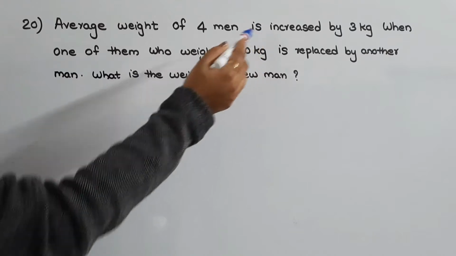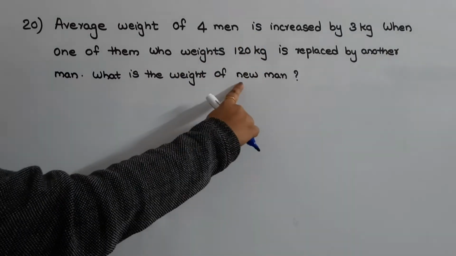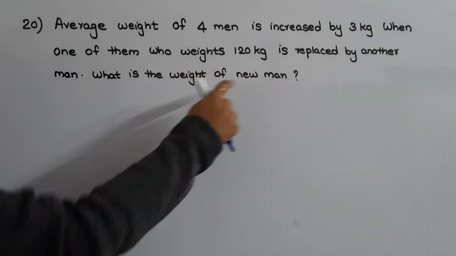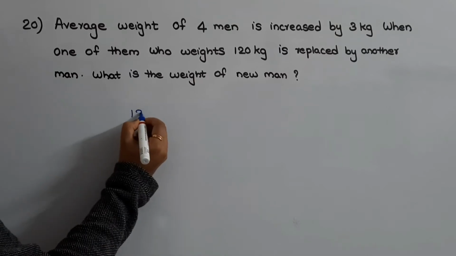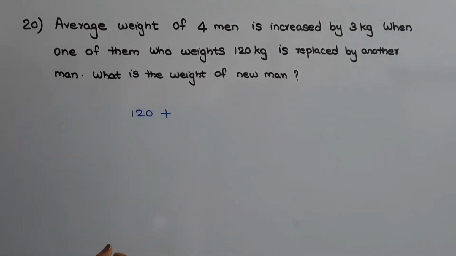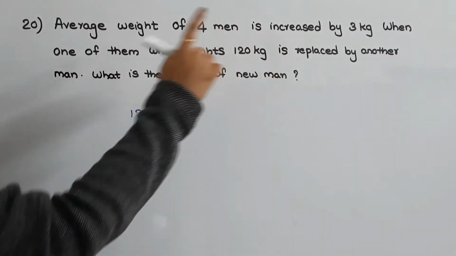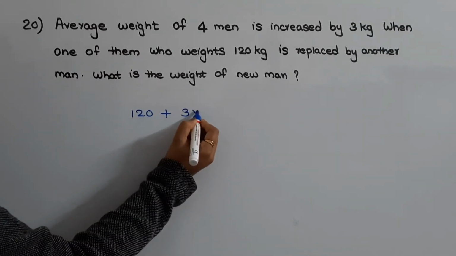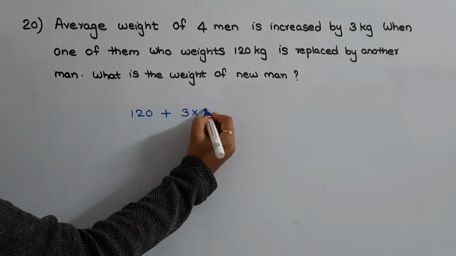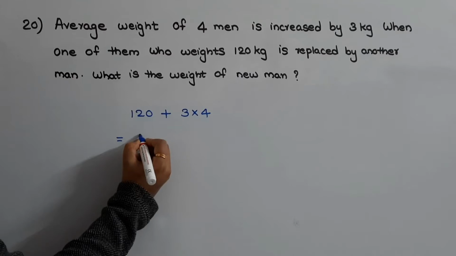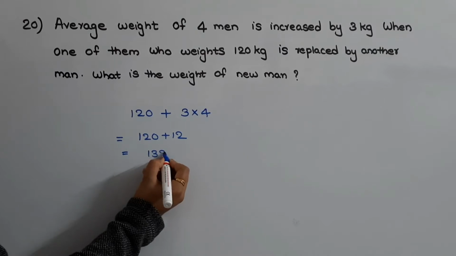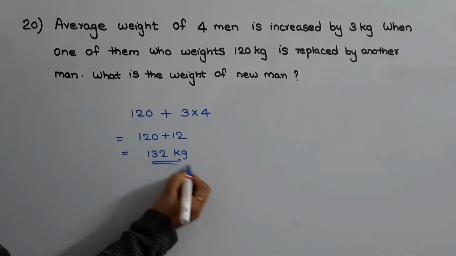So here the average weight is increasing, which means the weight of new man is more than the weight of old person, okay. So the weight of new man will be equal to 120 plus increase in the weight, okay. Here increase in average is given as 3. So the increase in weight will be 3 into number of men, okay. So the increase in weight will be equal to increase in average into number of men. Number of men is 4, okay. So the weight of new man will be equal to 120 plus 12, that is equal to 132 kg, okay. So this is the answer.